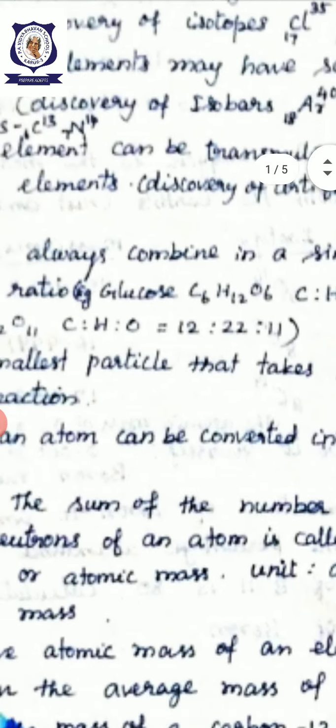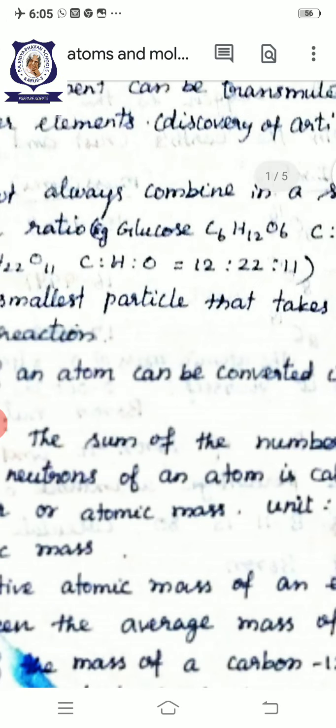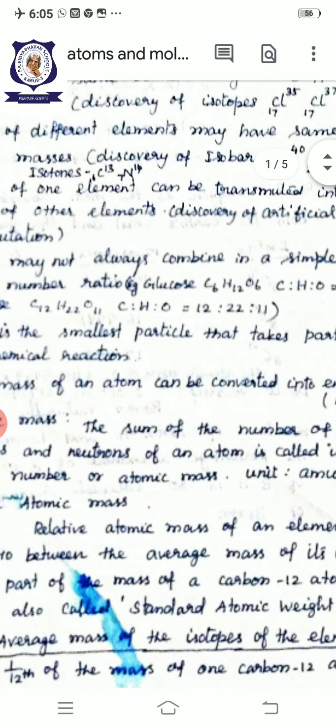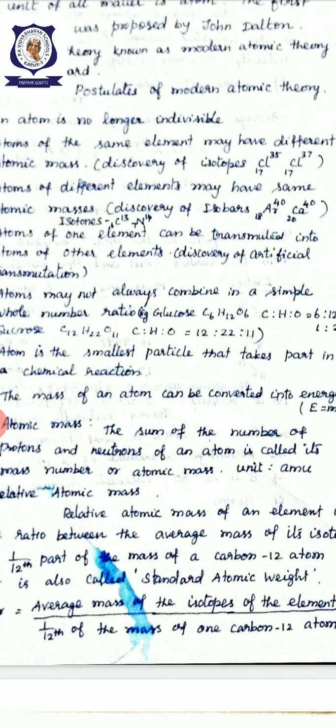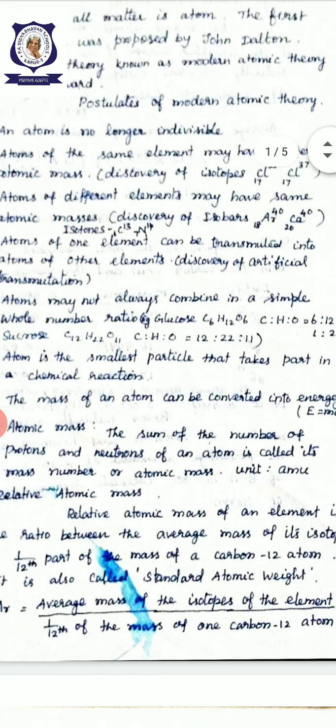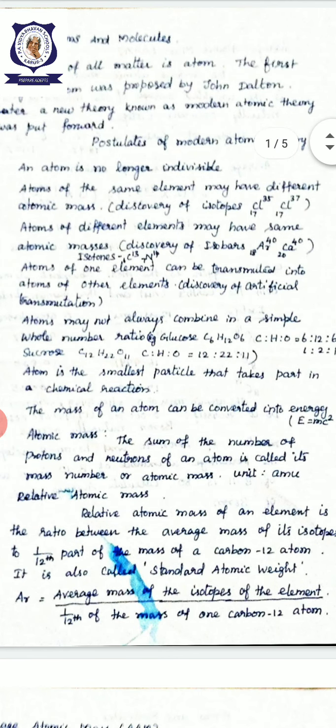So that is one of the postulates of atomic theory: atoms may not always combine in a simple whole number ratio. Then, the atom is the smallest particle that takes part in a chemical reaction.